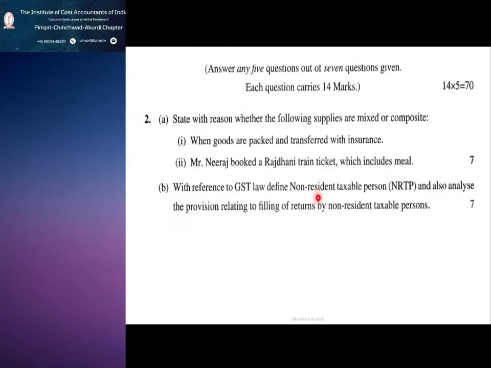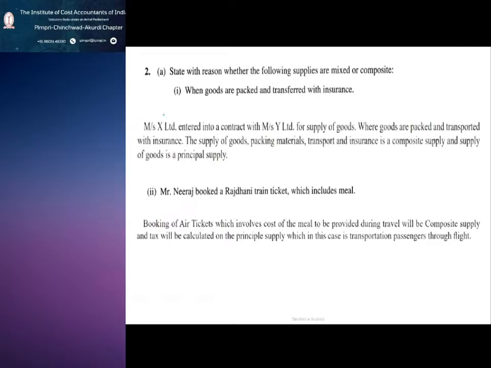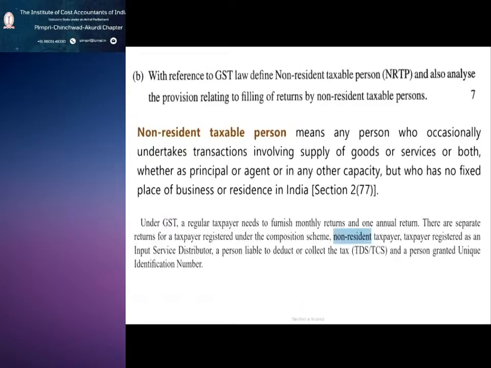Now the non-resident taxable person: with reference to GST law, define non-resident taxable person and analyze the provisions relating to filing of returns by a non-resident taxable person. In the definition, the line that there is no fixed place of business or residence in India is very important.